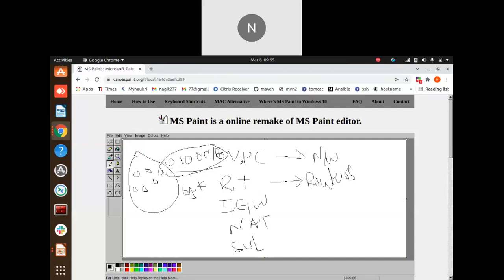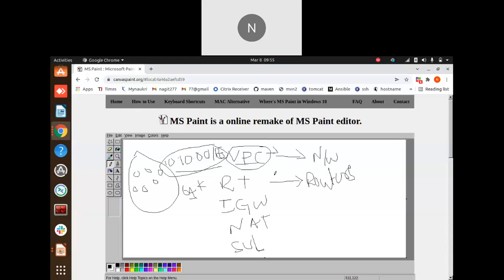So this is a VPC. When we are creating an infrastructure, as I explained earlier with the on-premise infrastructure, we will have the switches and routers, everything, in our own location. But when we come to the cloud, everything we deal with is over the internet. So we need a dedicated network. That's the reason we create a VPC.